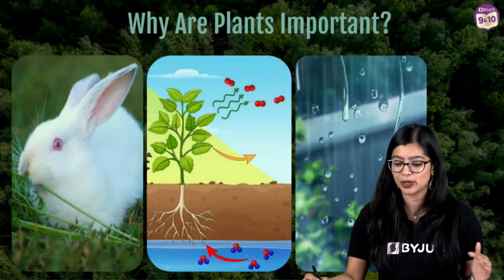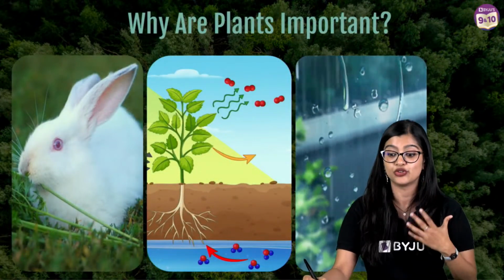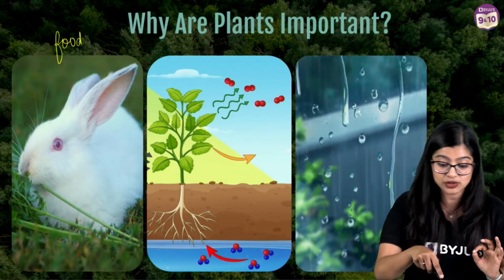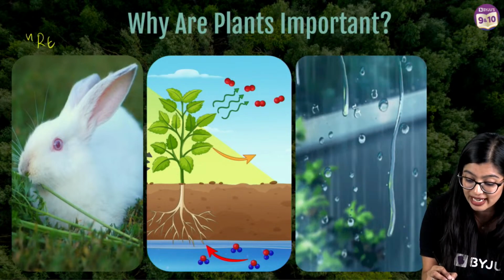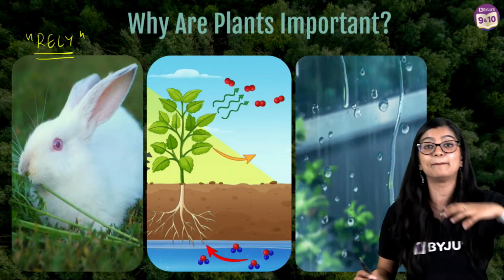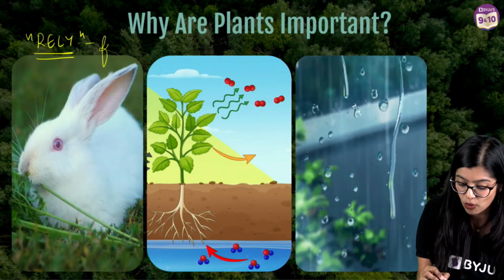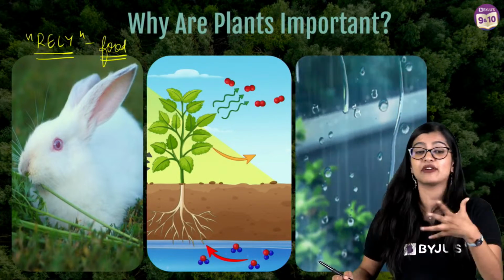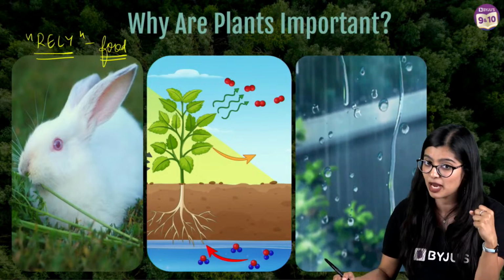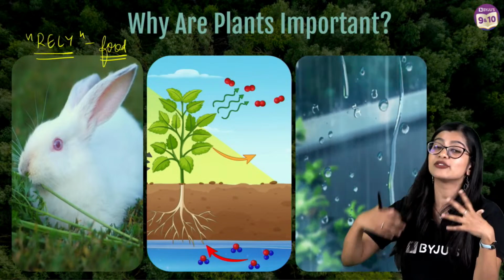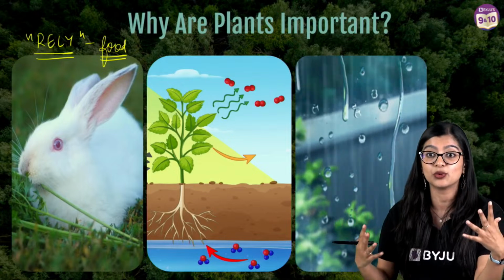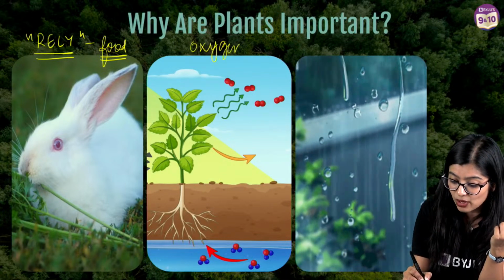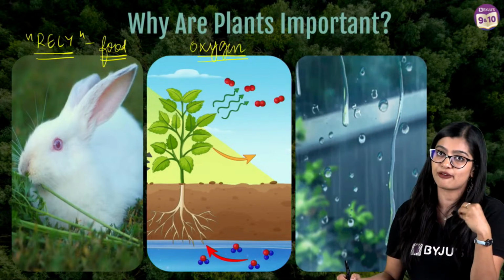Now, first and foremost, we know that a lot of organisms rely on plants for their food, right? Understand how I've stressed the word rely. That means they are dependent on these plants for food or for nutrition. And not just nutrition, but various other products as well we get from plants. Along with that, we know that forests are almost like the lungs of the earth, because they supply oxygen, which means that we obtain oxygen from these plants.